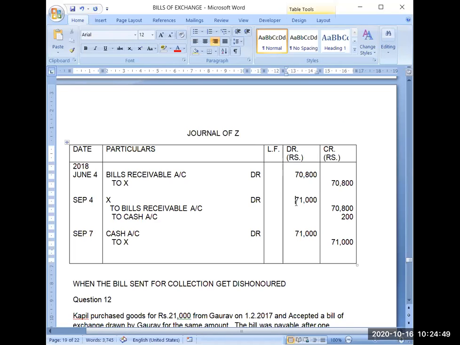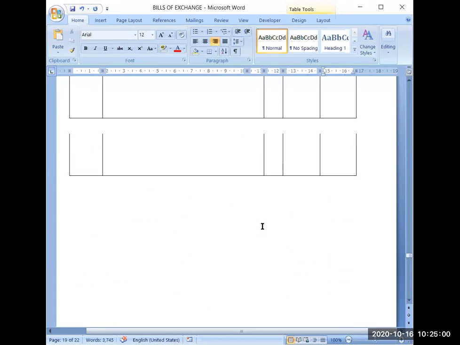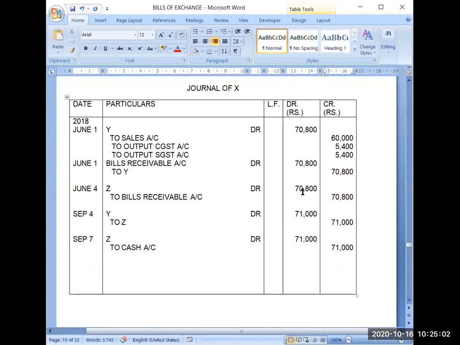X was debited with 71,000 when the bill was dishonored, and now X has been credited with 71,000. In that manner, in Z's books, X account has been settled. It has become nil. Similarly, here in the books of X, Z was credited with 71,000 earlier, and now he has been debited with 71,000. So in books of X, Z account has been settled. Now the balance of Y remains.